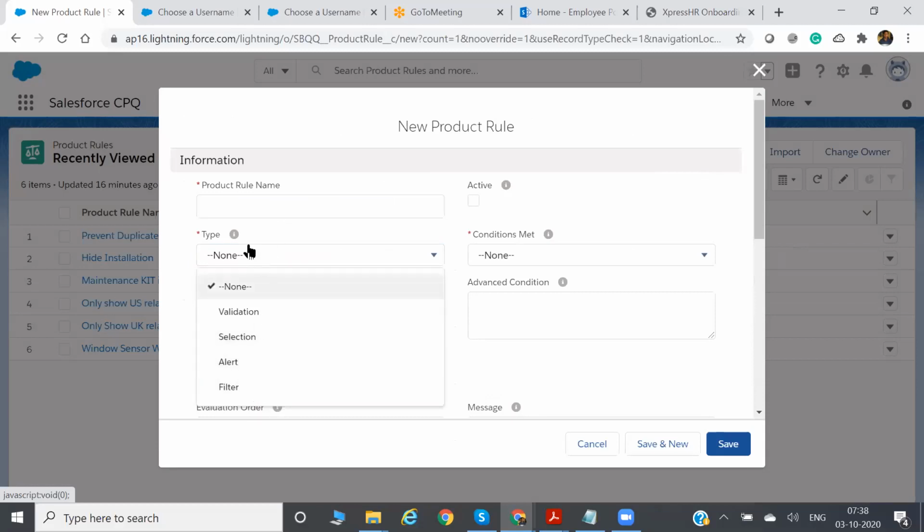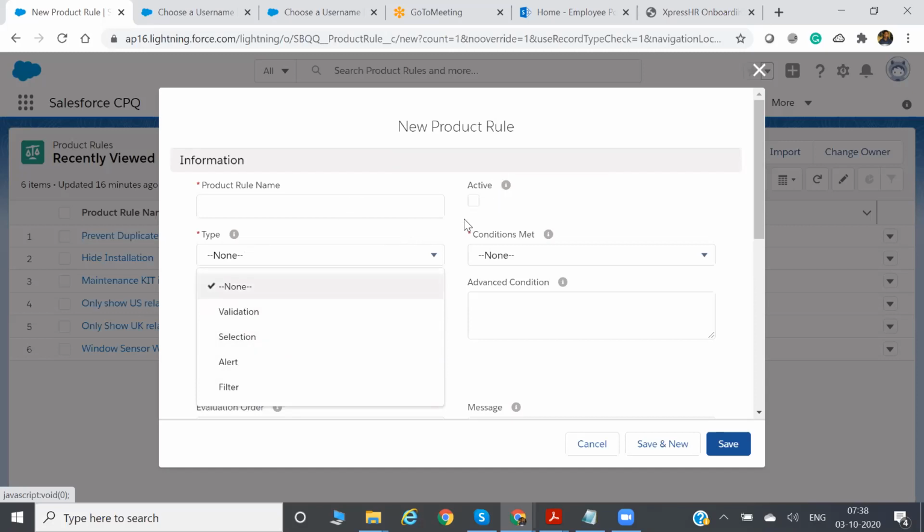In the interview they will ask you how many types of product rule are present. So you have to tell validation type, selection type, alert type, filter type. There are 4 types of product rule: validation, selection, alert, and filter. You have to define based on your requirement.